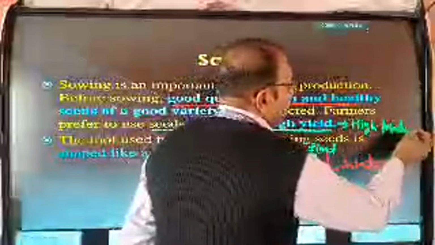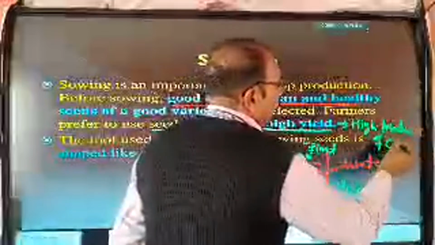Okay, so farmers prefer to use seeds which give high yield. High yield means high production of a crop.